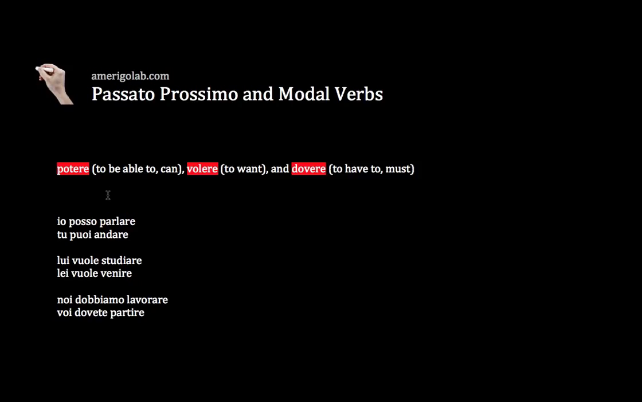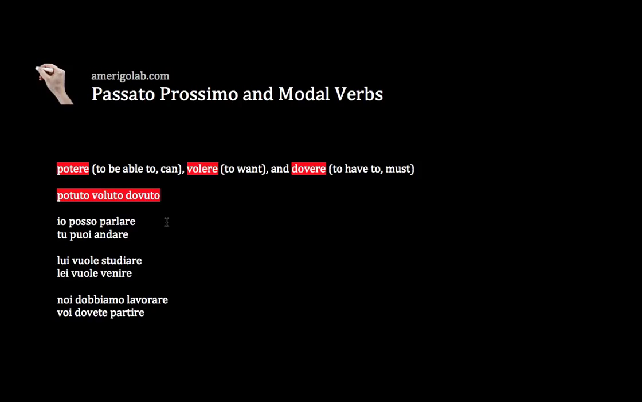two words. And the second one is called the past participle. So we need the past participle of potere, volere, and dovere. They're all regular. So you drop ere and you add uto. So we have potuto, voluto, and dovuto.